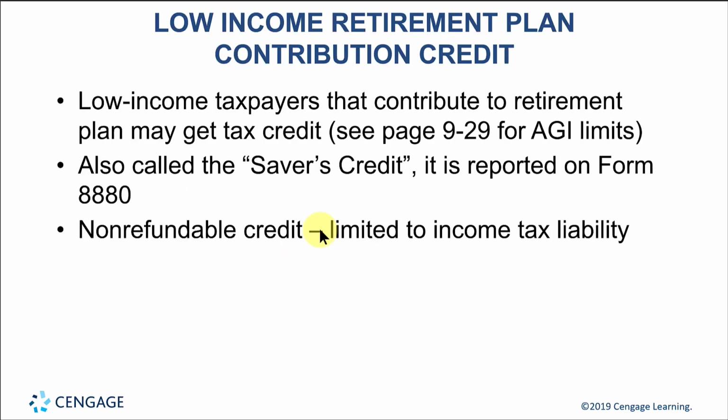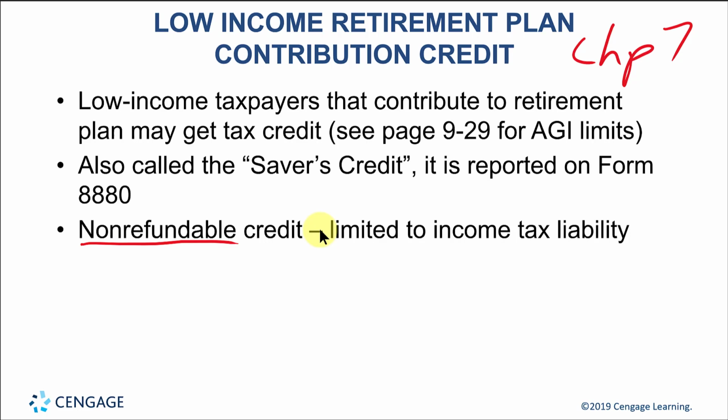Let's talk about tax credits related to savings. Tax credits was the main topic back in chapter number 7, but they save this credit because it's related to retirement savings. So if the taxpayer has relatively low income and they get motivated to save, the government is going to award them with a credit. Here it mentions the credit is non-refundable. In other words, if the tax is already zero or reduced by previously used or calculated credits for the year, this credit will be wasted.